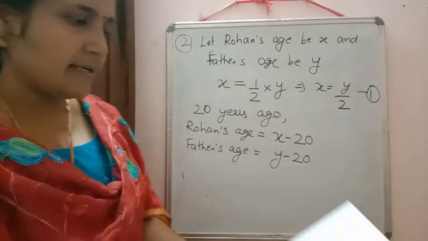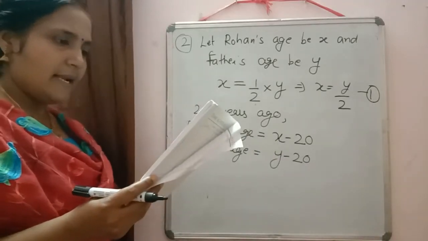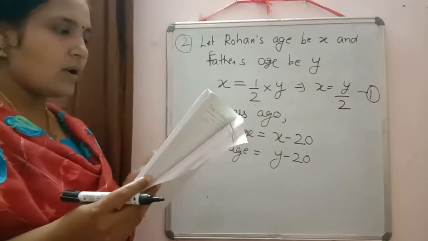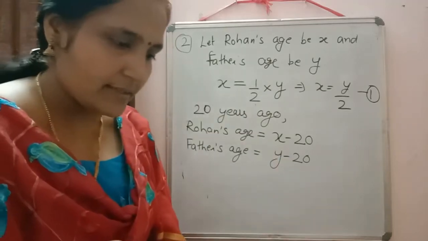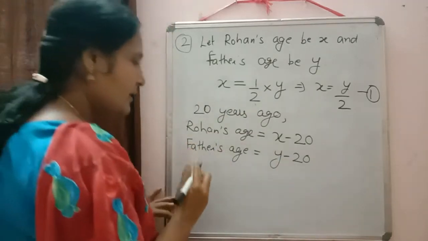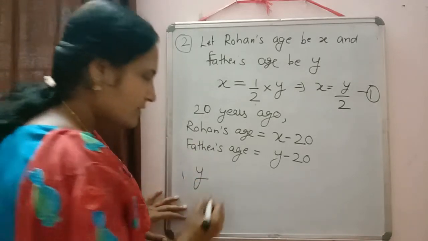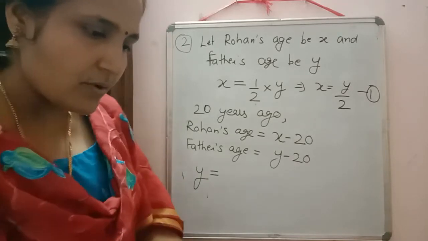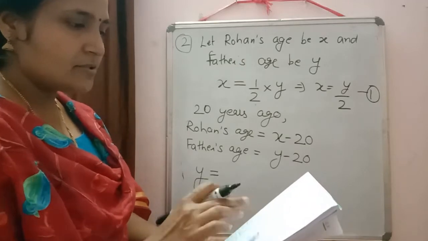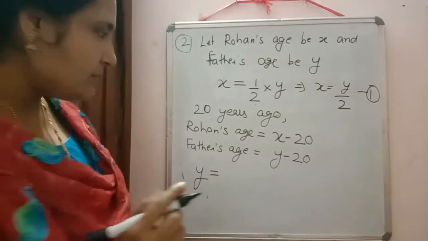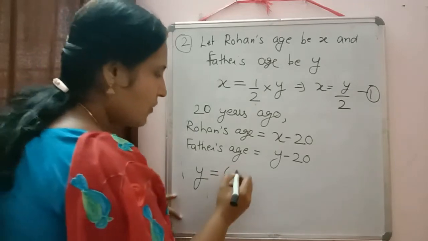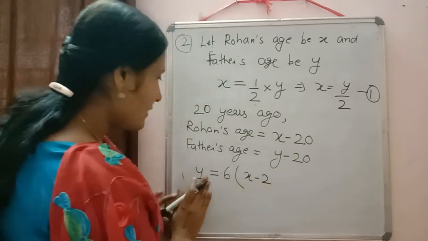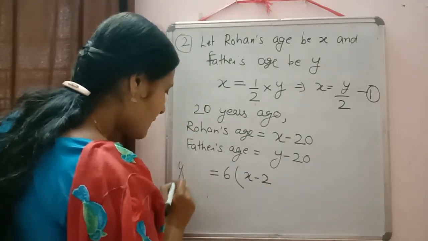Now we will check what is the condition given in the question. 20 years ago, Rohan's father was 6 times older than Rohan. So Rohan's father, that we have taken as Y, was, meaning equal to, what is written, Rohan's father was 6 times older than Rohan. 6 times means 6 into Rohan's age, which is X minus 20. Don't think father's age is Y. Father's age is Y minus 20.